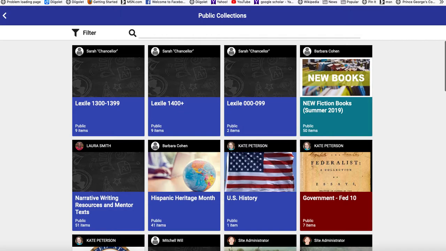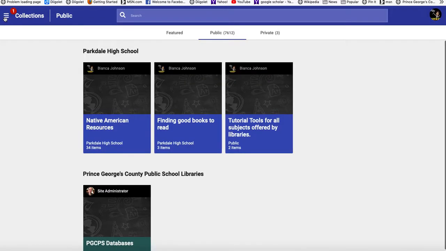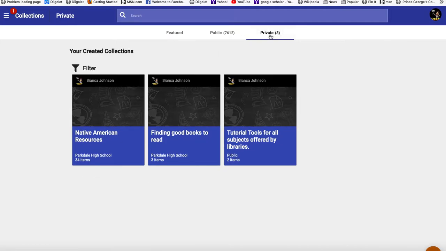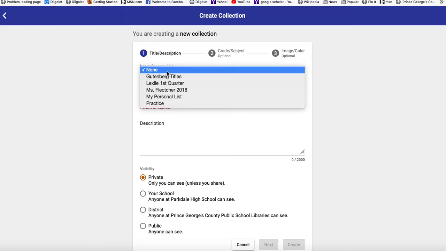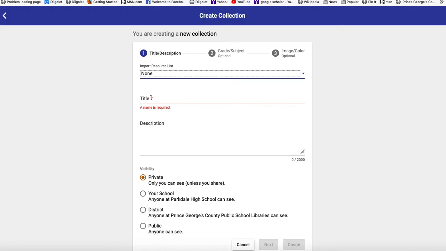This is a really good tool if you want to do research. Someone has already found information. You can look at the public collection, and you click on private. So this is what I recommend that you all do. You can create your own private collection. At the bottom of your computer screen, in this orange circle, is a plus button. And here you can put in information that you want to create for whatever topic you're searching.